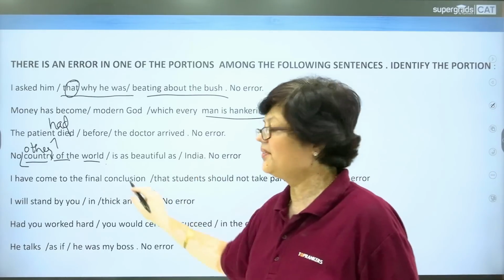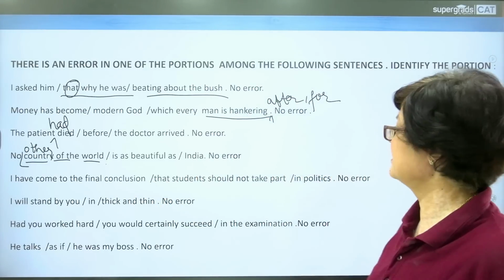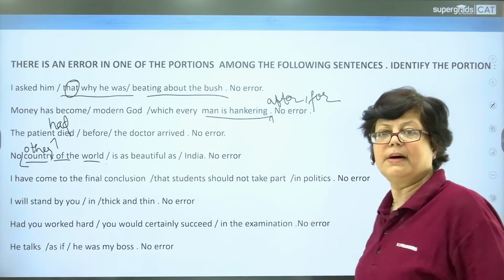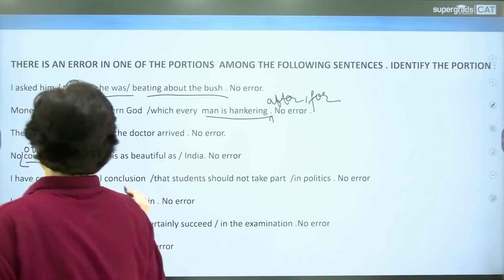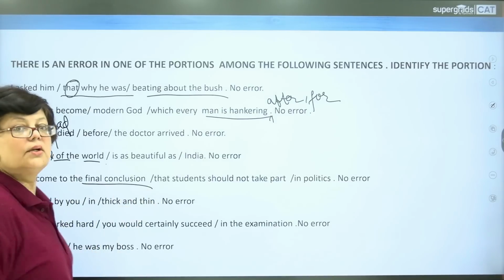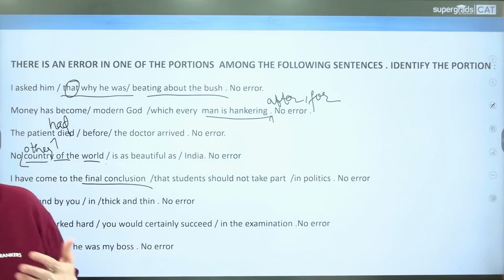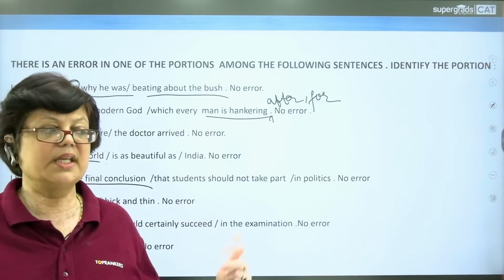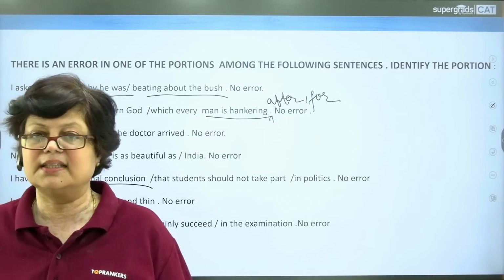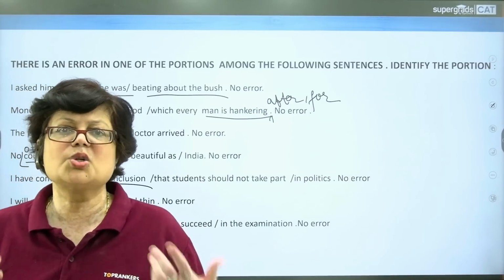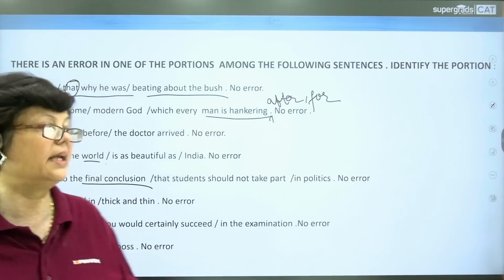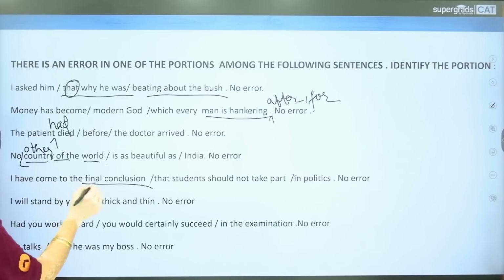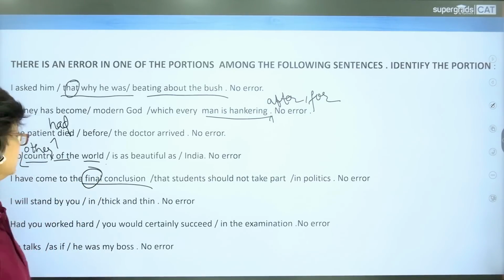Next, I have come to the final conclusion that students should not take part in politics. So, the first portion of the sentence, I have come to the final conclusion. Conclusion in itself shows finality. So, using final before conclusion is nothing but redundancy or superfluous use. Superfluous use has to be avoided in good standard English. So, this final should not have come here. The error is in the first portion of the sentence.